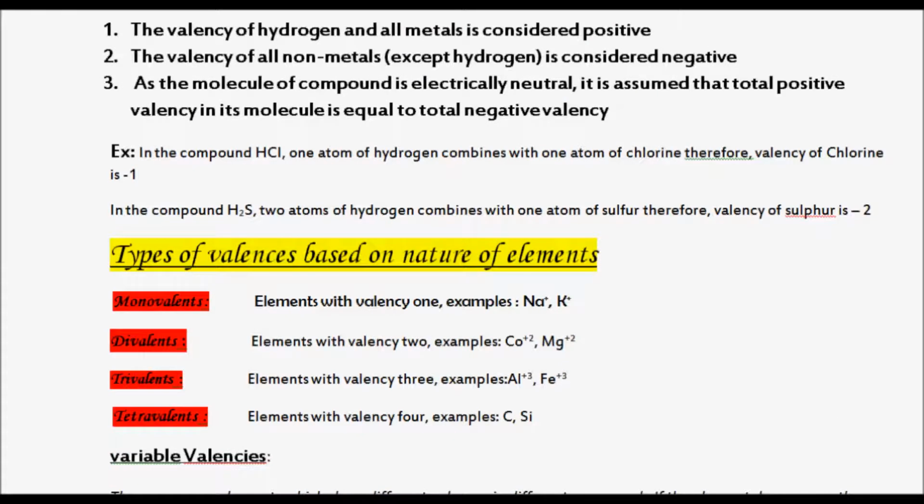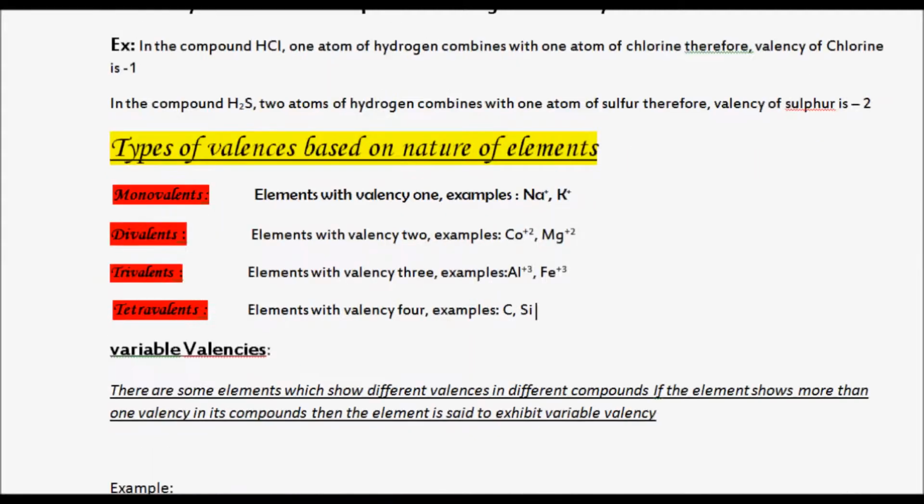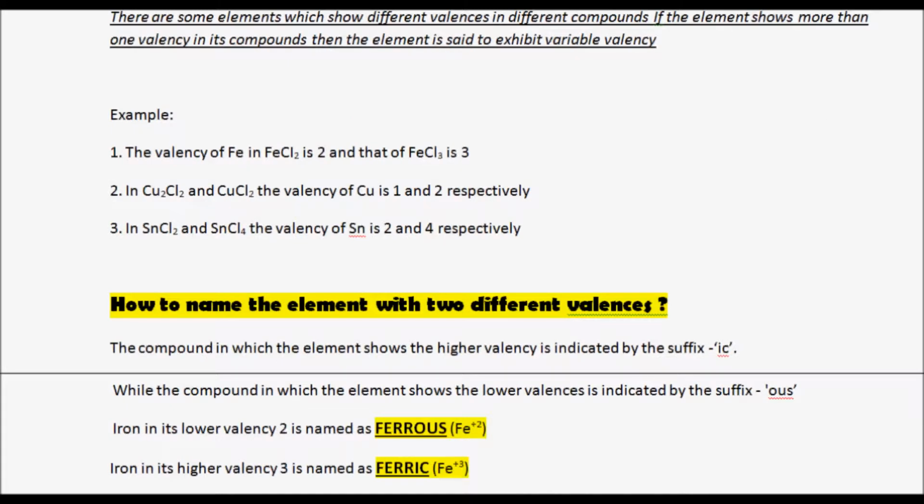There are various types of valencies like monovalent, divalent, trivalent and tetravalent. Variable valency is when an atom exhibits more than one type of valency. Atoms with the higher valency end with the suffix "ic", and atoms with the lower valency end with "us".